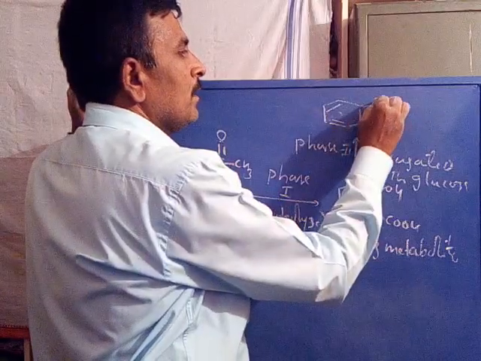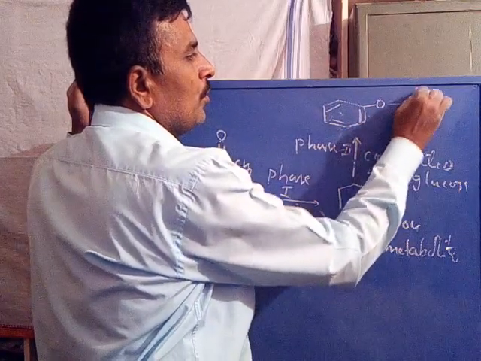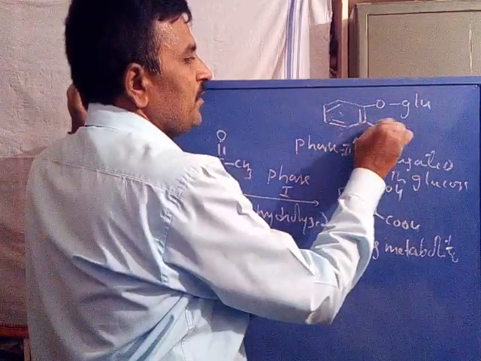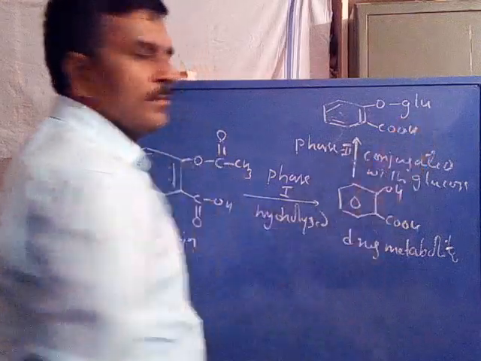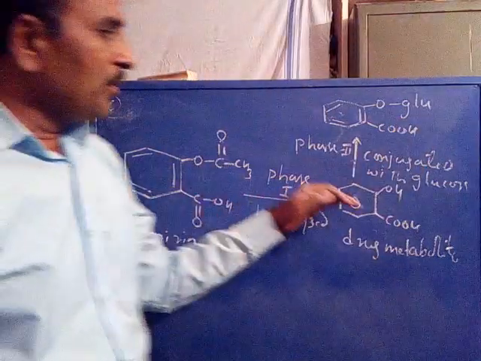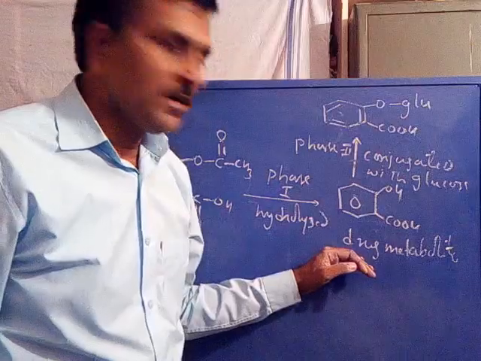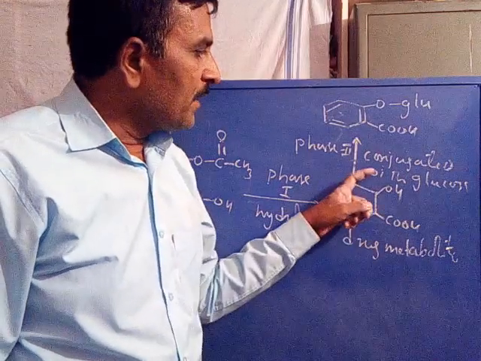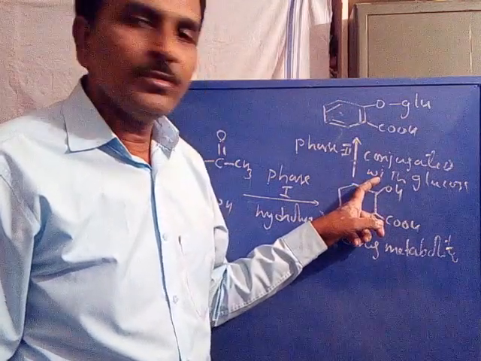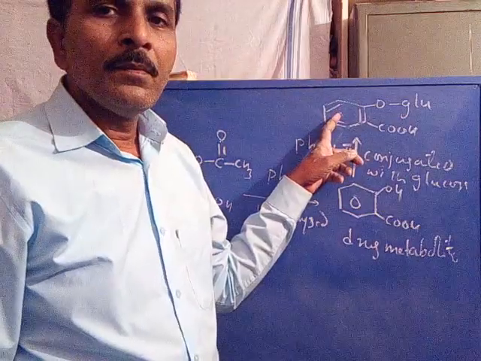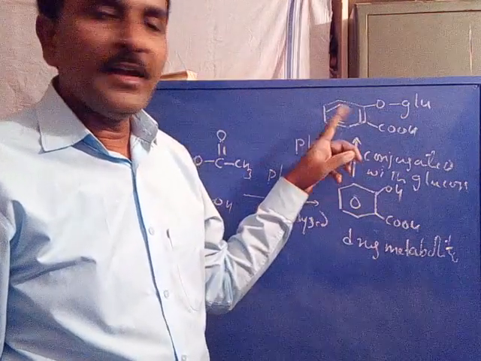an oxygen glucose unit. This is COOH. So after conjugation of salicylic acid, which is the drug metabolite, it will be conjugated with the glucose to form a glucuronic acid derivative.